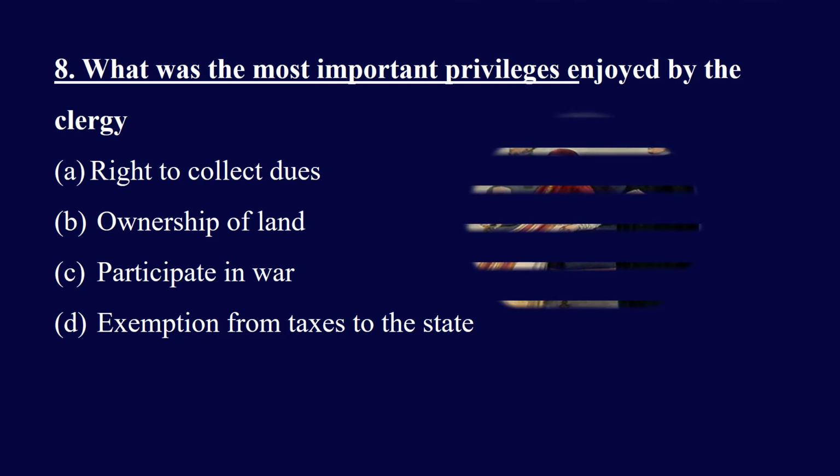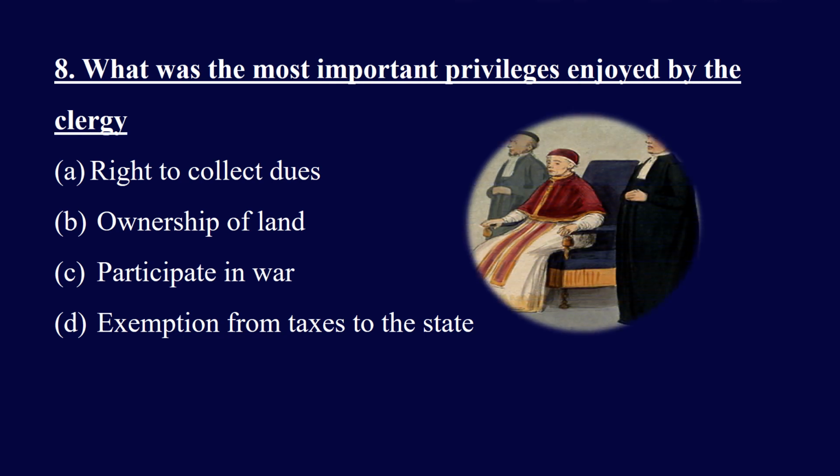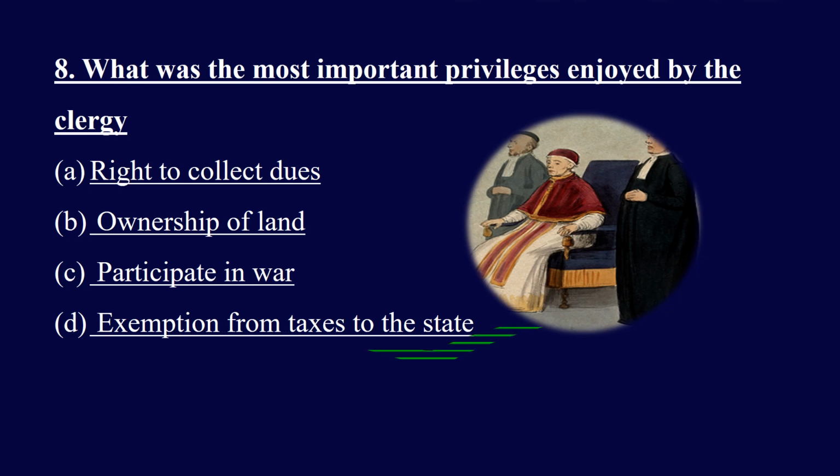Question 8. What was the most important privilege enjoyed by the clergy? And the options are right to collect dues, ownership of land, participate in war, exemption from taxes to the state. And the right answer is exemption from the taxes to the state. They did not have to pay taxes to the state.